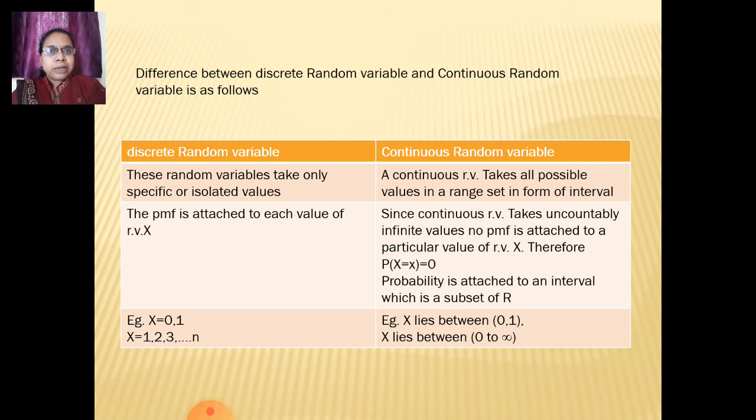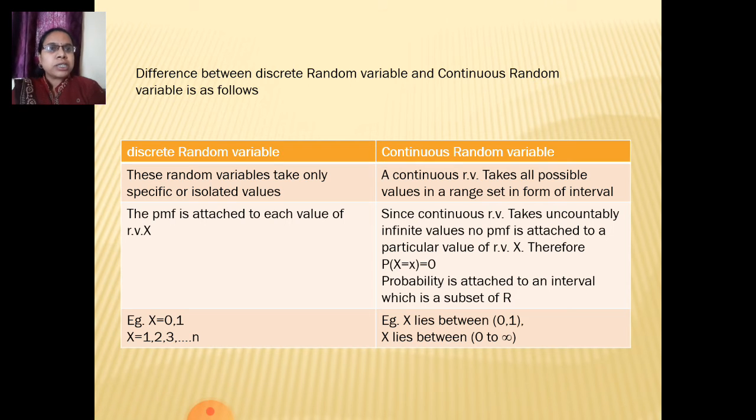In a discrete random variable, it takes only specific or isolated values, and the PMF is attached to each value of the random variable. For example, X equal to 0, 1, 2, or it may be countably finite, that is 0, 1 up to n. These discrete random variables we have seen in last year's course. Some examples are the binomial, Bernoulli, or Poisson distribution.